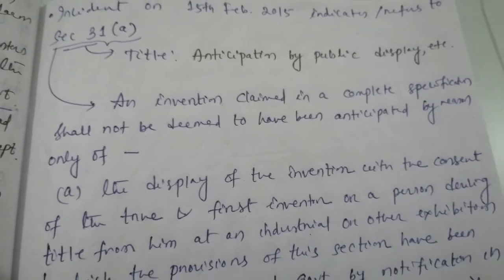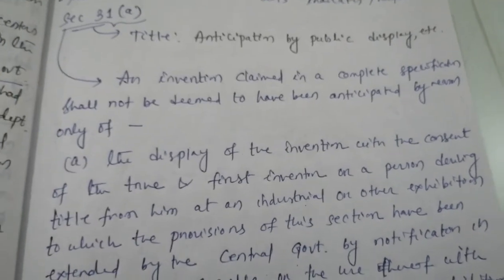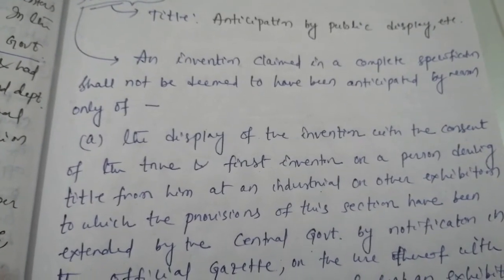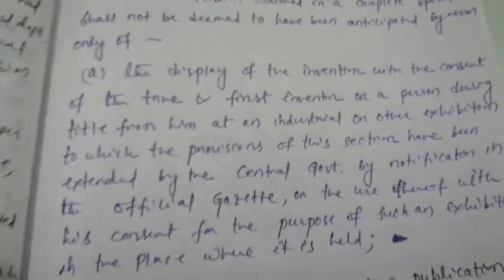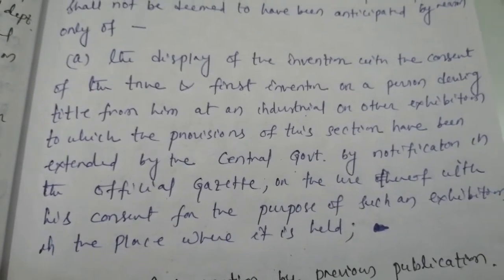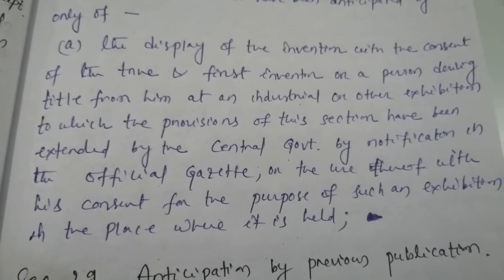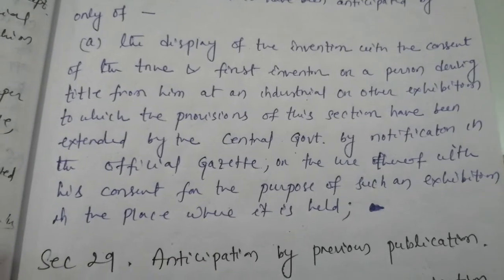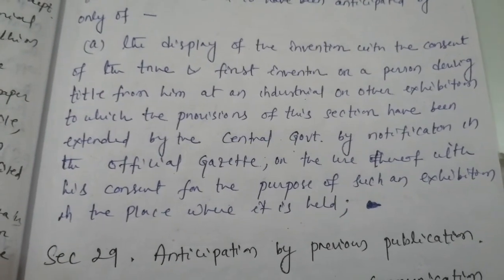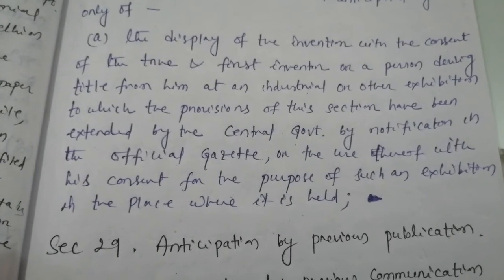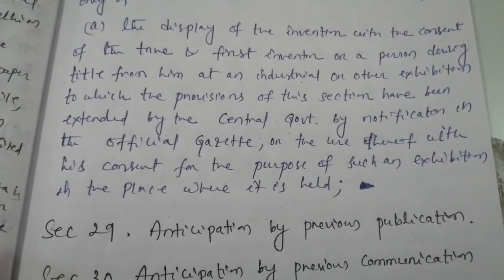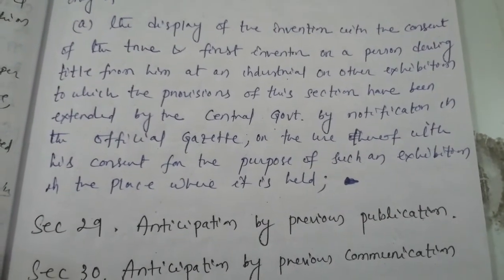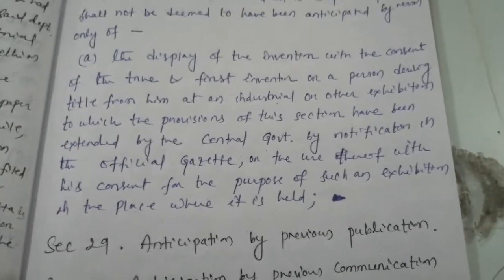The title of section 31 is anticipation by public display, etc. An invention claimed in a complete specification shall not be deemed to have been anticipated by reason only of A: the display of the invention with the consent of the true and first inventor or a person deriving title from him at an industrial or other exhibition to which the provisions of this section have been extended by the central government by notification in the official gazette, or the use thereof with his consent for the purpose of such an exhibition in the place where it is held.